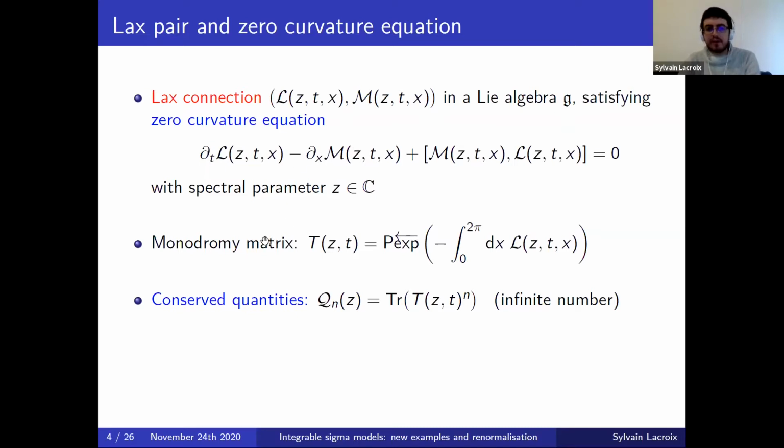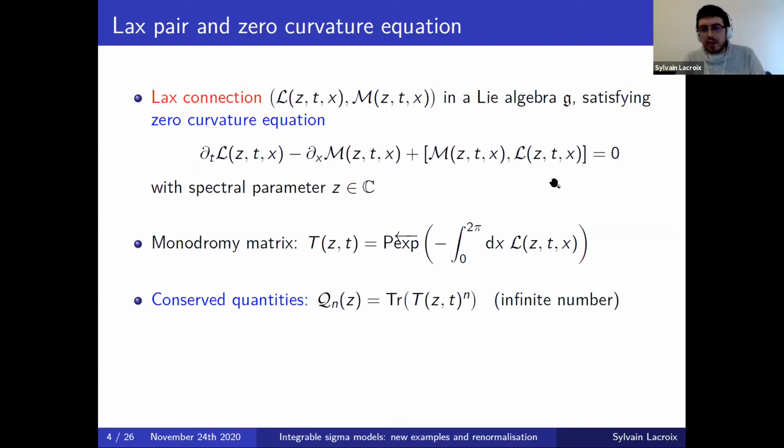And if we have this, then we can look at the monodromy matrix of L, which is defined as a path-ordered exponential of L. So here I take it from 0 to 2π on a cycle, but we can also consider it from -infinity to +infinity if we were on the real line. And the result is then that if the dynamic of L is given by the zero curvature equation, then the traces of powers of this monodromy matrix are conserved quantities, so they do not depend on time.